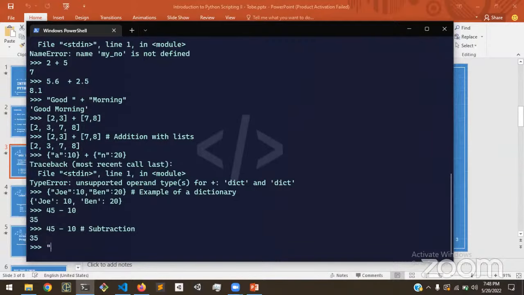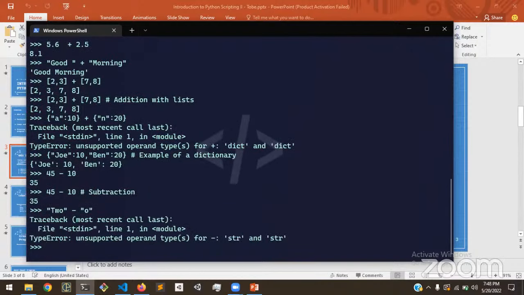Strings shouldn't support this operator. We're going to get an error because Python does not know what we want it to do. Does it mean to remove O from 2? Python does not understand English, so obviously it throws an error that it does not understand what we wanted to do. Per se, we wanted to remove the letter O from the string "two".